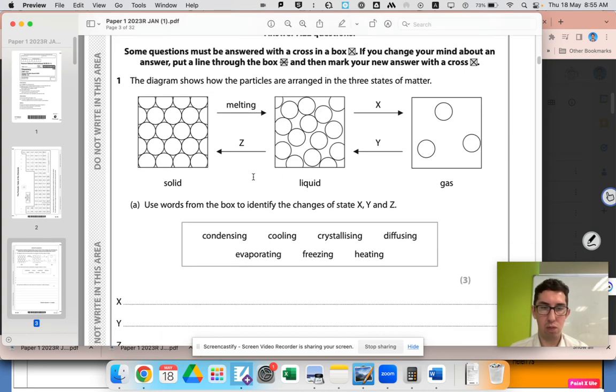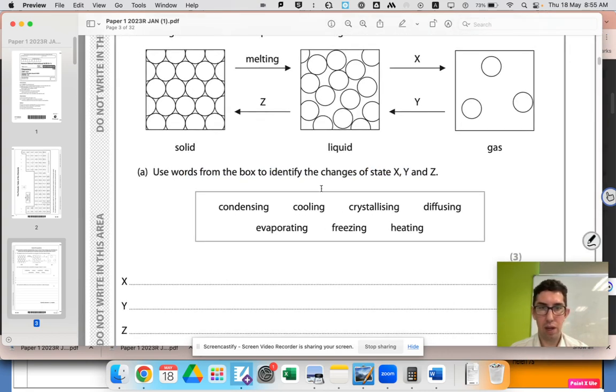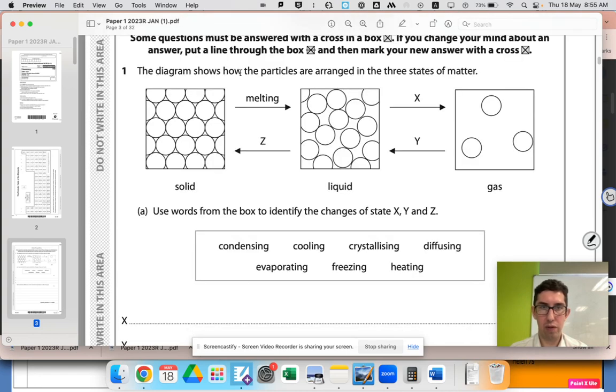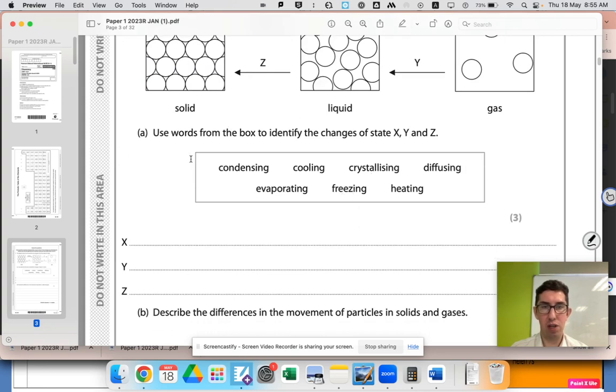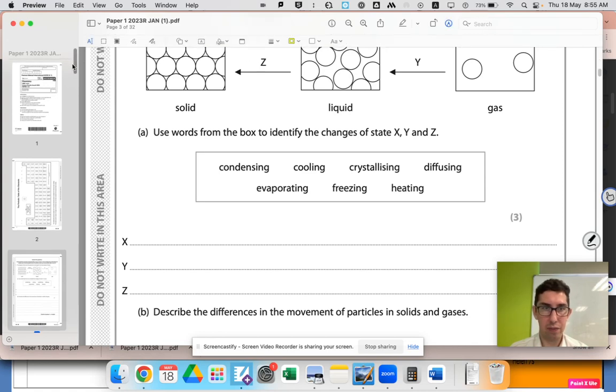So here's question 1. We've got to identify, use these words. Pause the video, have a go at it yourself. Okay, so use the word describe. Now I'm going to go through it. Describe how the particles are arranged in 3 states of matter. So we can see we've got solid, liquid, and gases. We've got melting going that way, and it wants us to work out what X is, and it even tells us some different options. Really nice, easy question to get you into the paper. So let's write the answer.